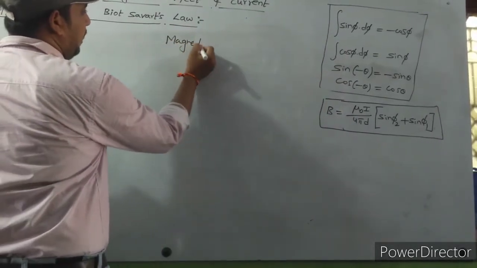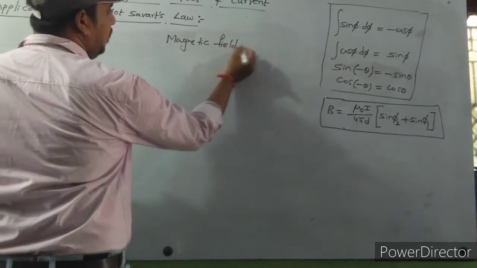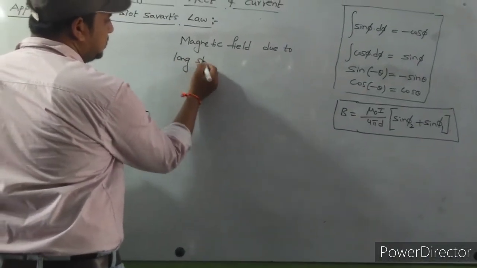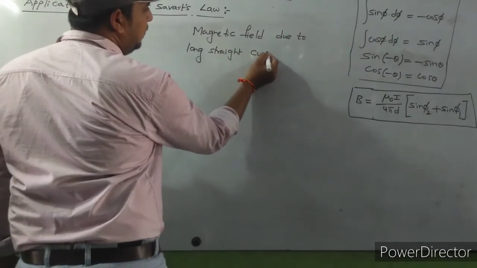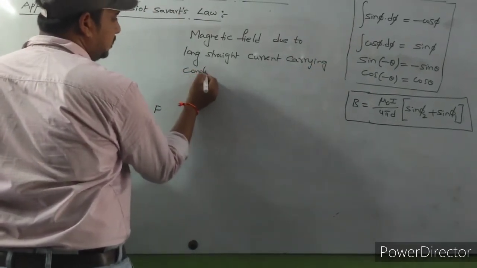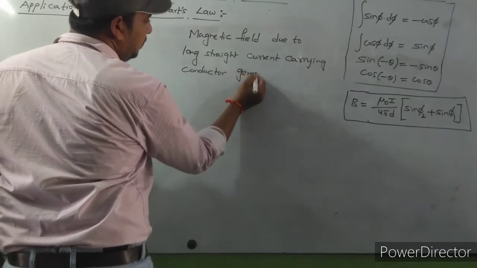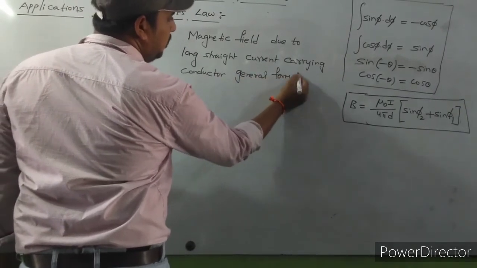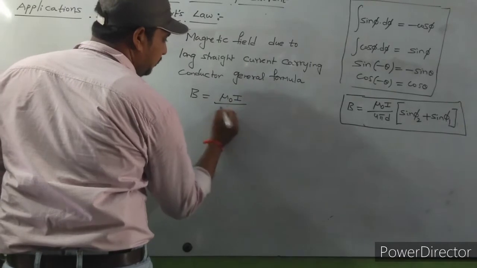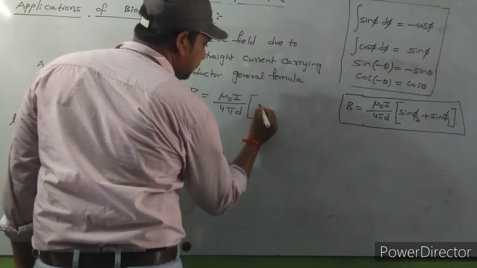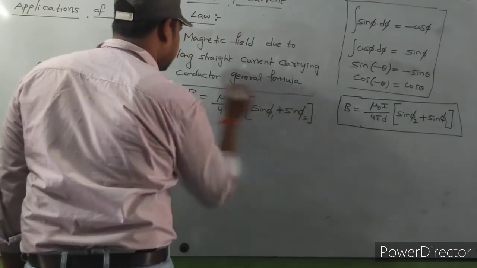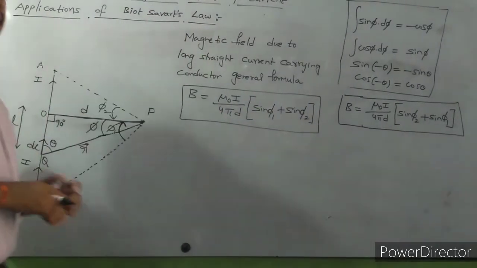Magnetic field due to a long straight current carrying conductor, general formula: B is equal to mu naught I by 4 pi d into sin phi 1 plus sin phi 2. Okay, so sin phi 1 plus sin phi 2.